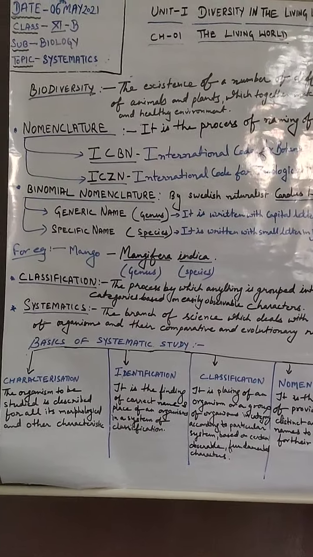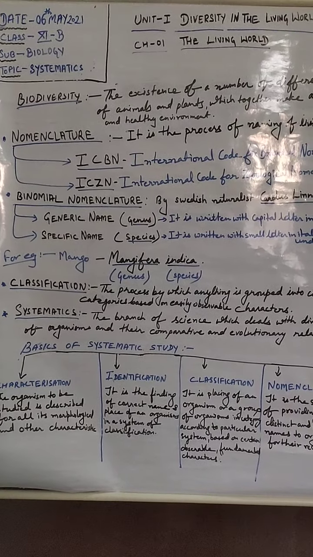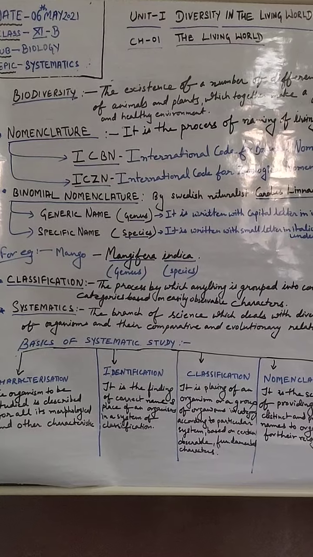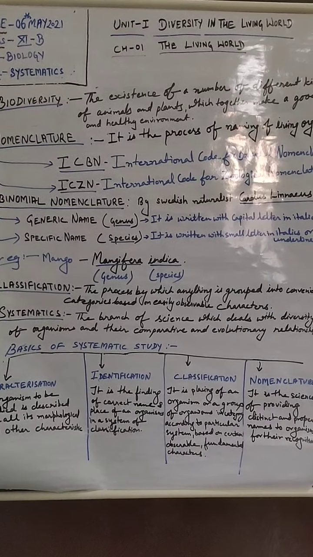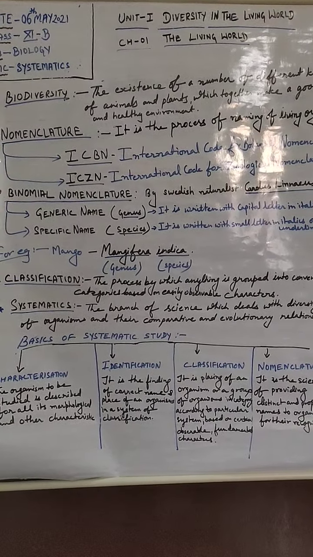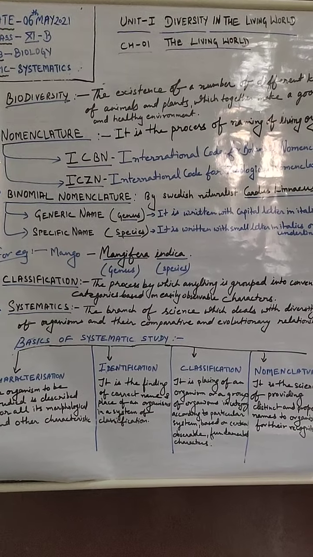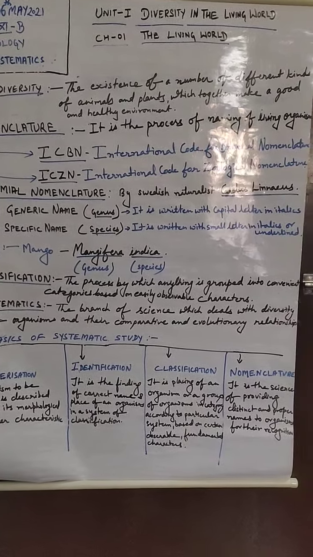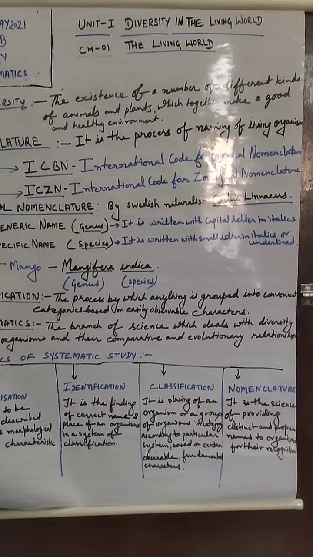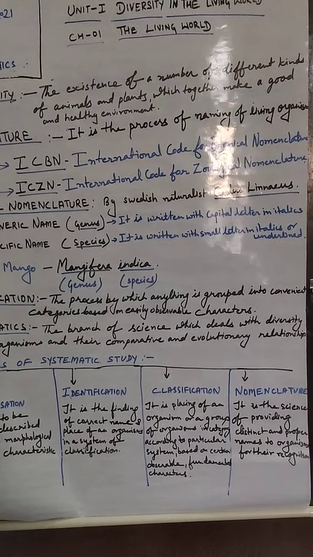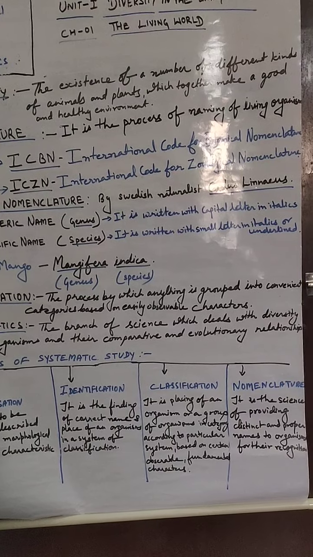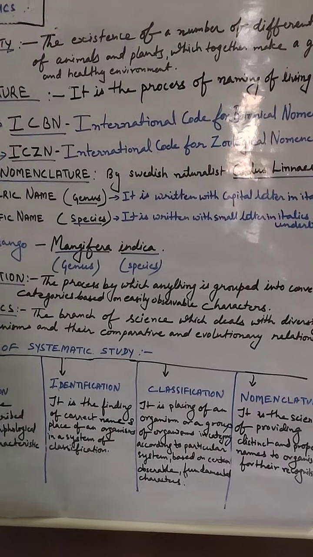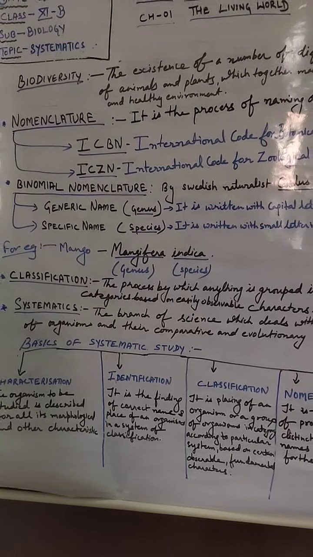It means this diversity, this variation, the different characters found in the living world, including our plants and animals, is called biodiversity. So we can define biodiversity as the existence of a number of different kinds of animals and plants which together make a good and healthy environment.